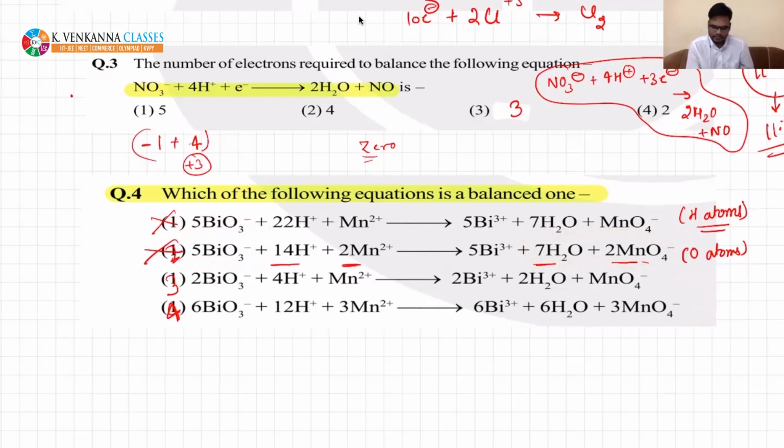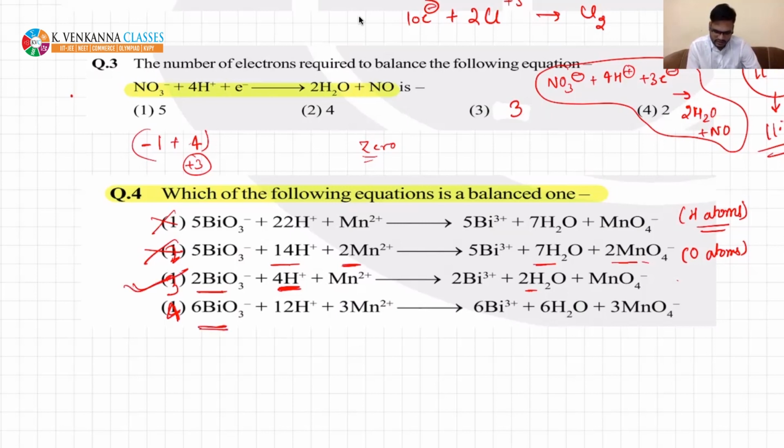In the next case, if you see four hydrogen atoms, there are also 4 hydrogen atoms. That's okay. All other atoms are also balanced. But if you see oxygen, there are 6 here and also 6 here. So I think the third one is right. But let us also check the fourth one.